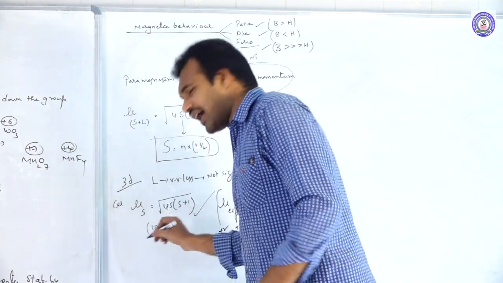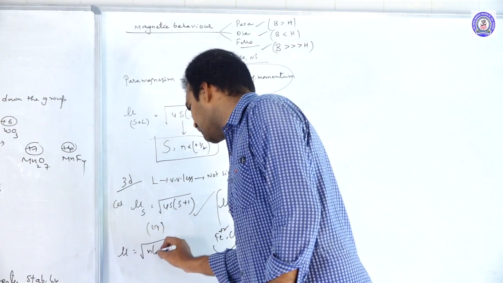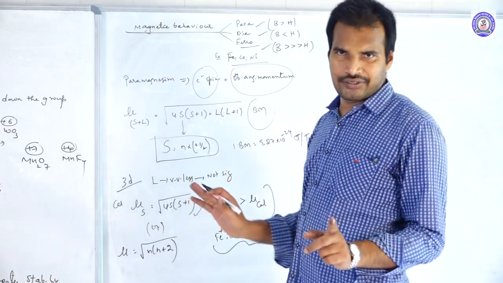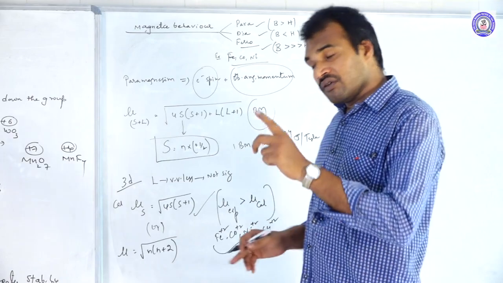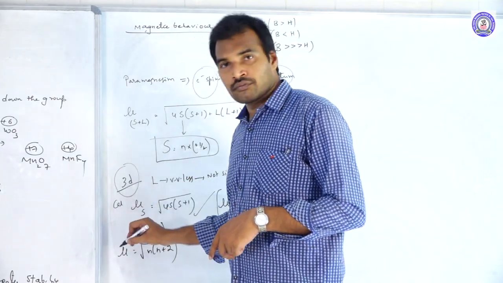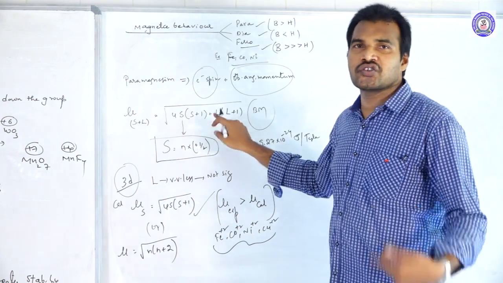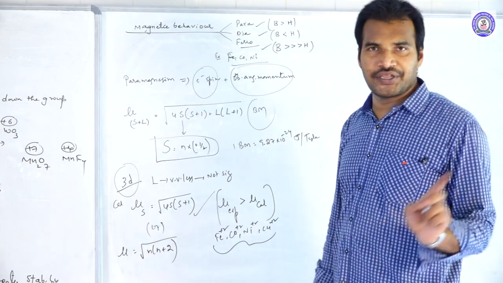If you know the unpaired electrons directly, we have a direct formula. Mu is equal to square root of n into n plus 2. Even by using this formula also we can calculate. By following any one of them, we can calculate. Okay. And one more thing. This is for 3d only. For 4d, 5d, then definitely we should include this L value and we should calculate. Okay. So this is about magnetic behavior.